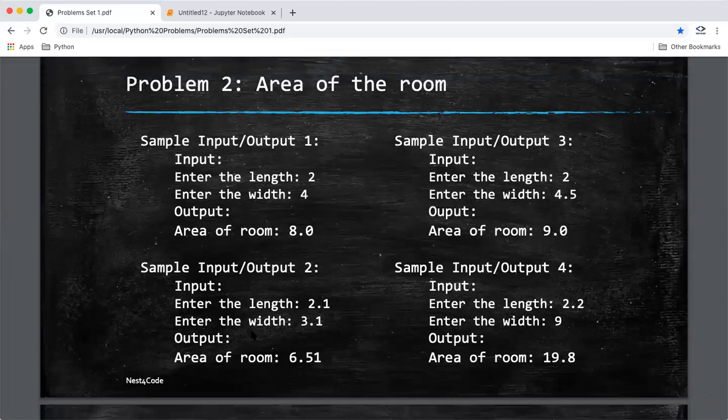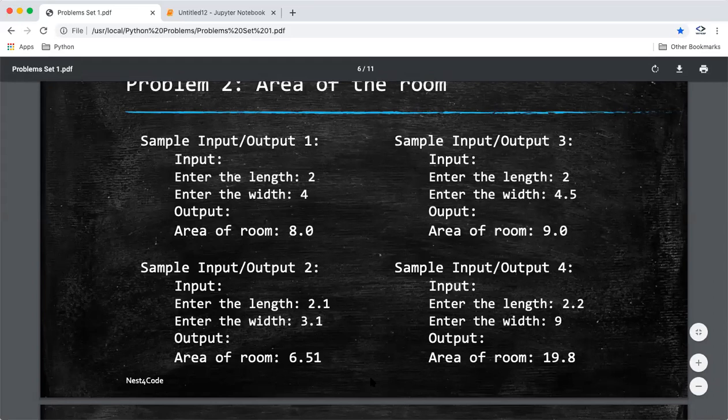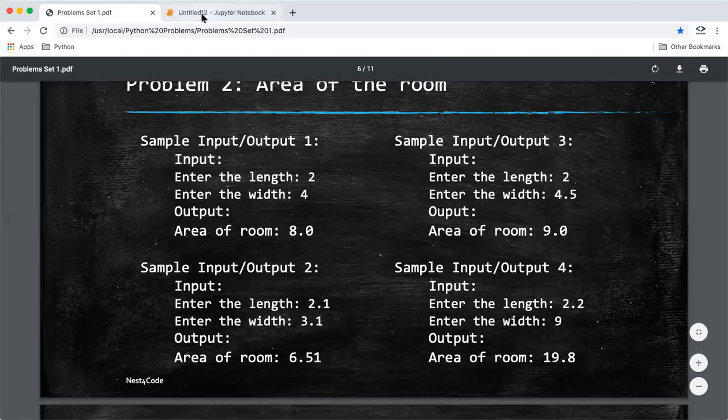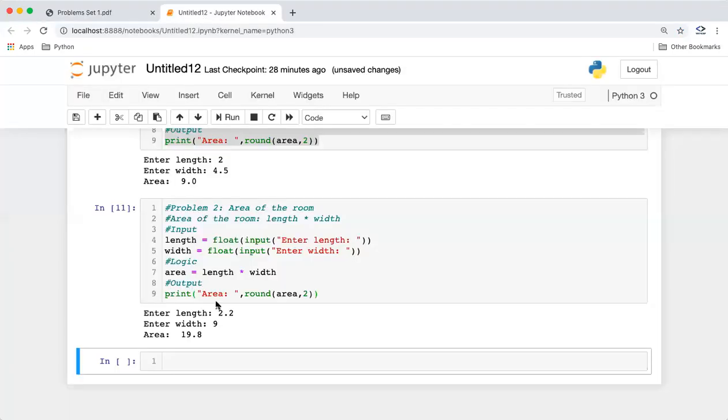So guys, the input output samples which are given are not just random. They are designed in a way that your program is properly tested. If I explain how these 4 test cases come up, you see here both are integer, here both are float. One is float, one is integer, and then we have the interchange: the first one is float and the second one is integer. So these are designed. They're not just random. Okay guys, I hope this is clear to everyone.